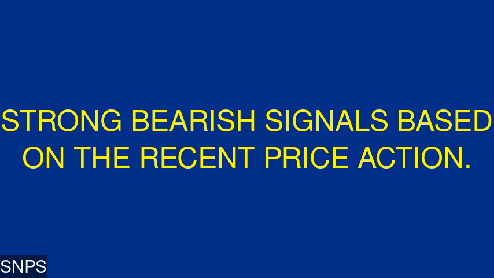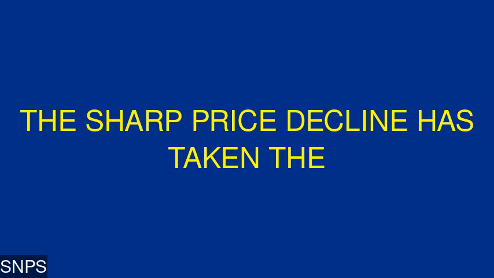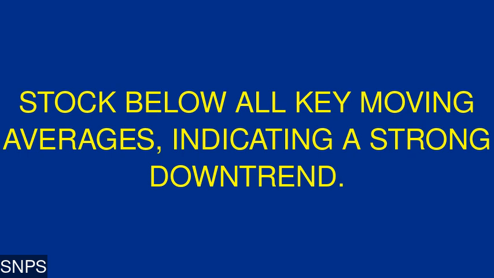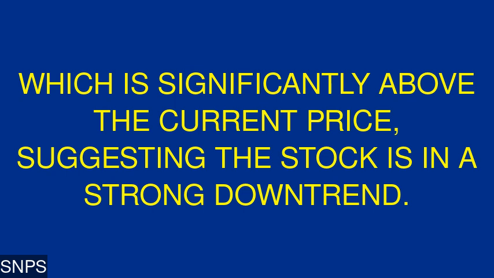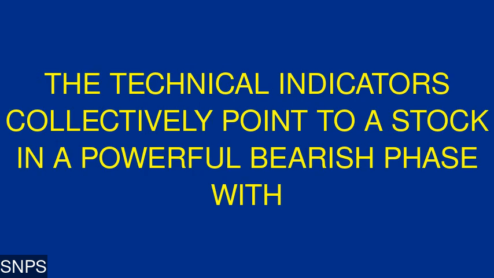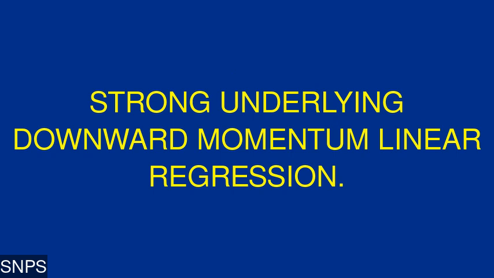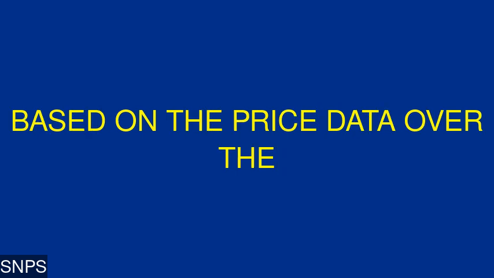Technical indicators. The stock is showing strong bearish signals based on the recent price action. The sharp price decline has taken the stock below all key moving averages, indicating a strong downtrend. The VWAP is at 505.1912, which is significantly above the current price, suggesting the stock is in a strong downtrend. The technical indicators collectively point to a stock in a powerful bearish phase with strong underlying downward momentum.